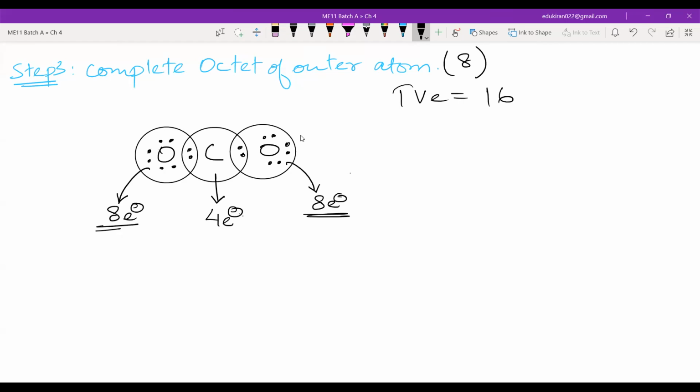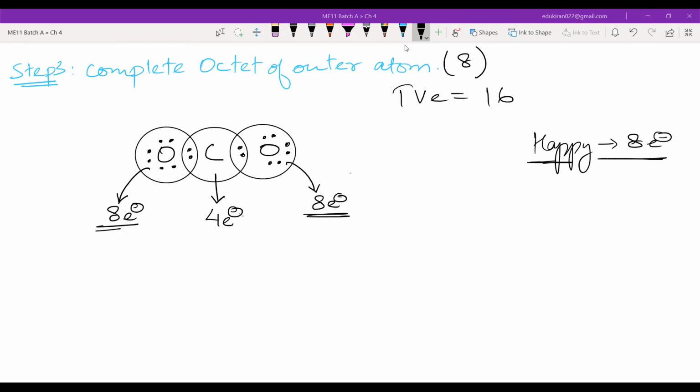To be happy, which means an octet of 8 electrons, carbon needs how many more electrons? 4 more. So the oxygens will say, let's do one thing: both of us will give you 2 electrons. Nobody will give all 4; both of them will give 2 electrons.